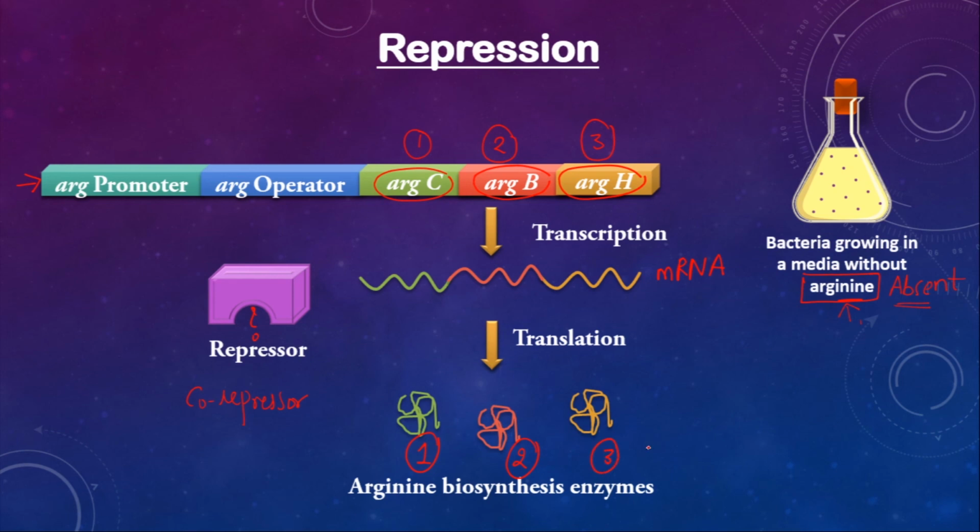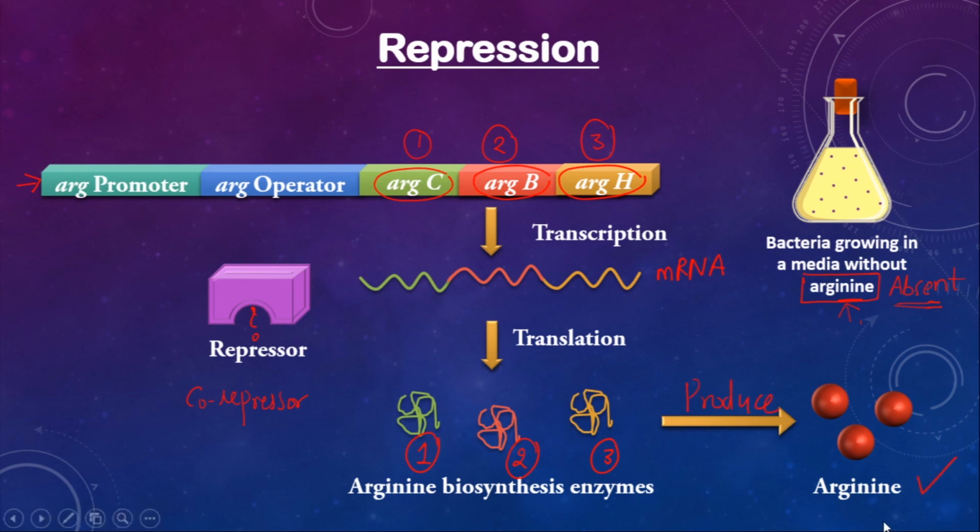Now these 3 enzymes are going to synthesize what? Arginine. So when arginine was absent in the media, there was no co-repressor to bind to the repressor, so transcription was not prevented. But RNA polymerase initiated the transcription, and you got these 3 enzymes, and these 3 enzymes, they produce your arginine. Correct?